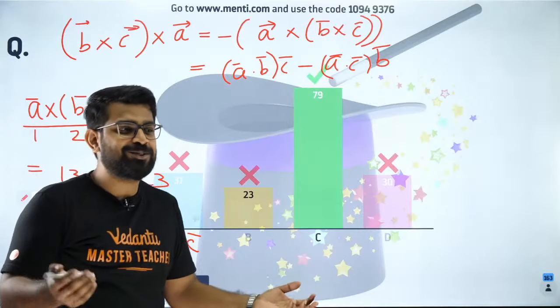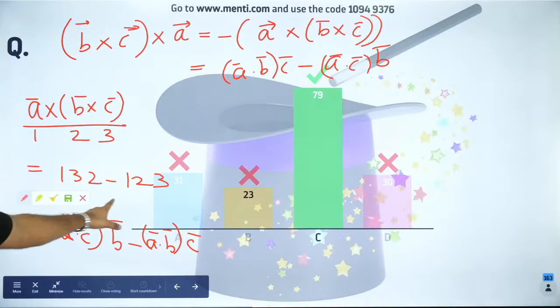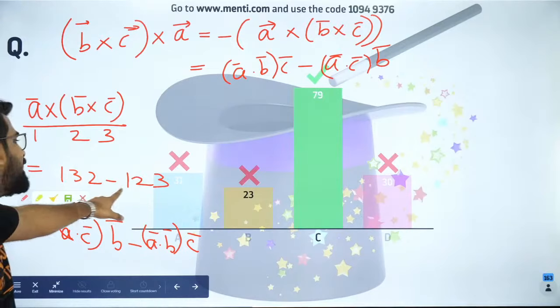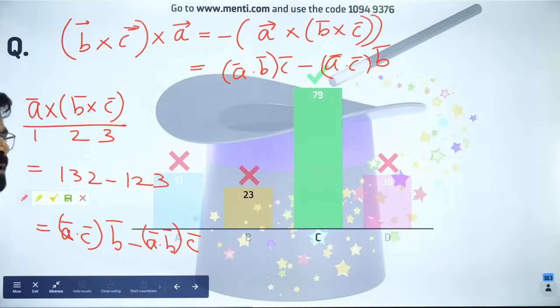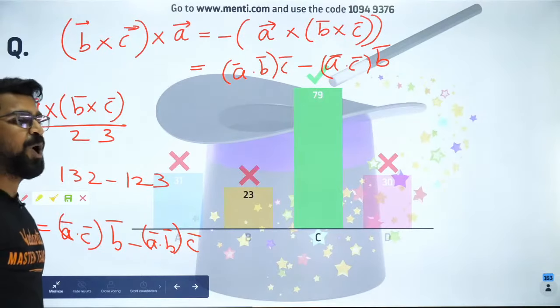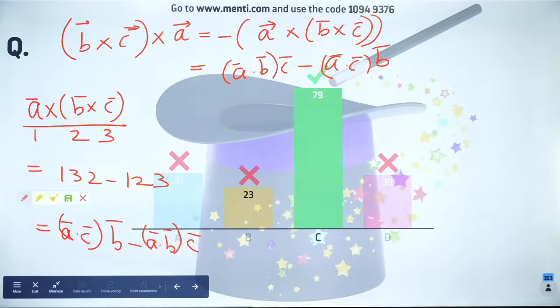Guys, I don't know Hindi, so I will teach you in mathematics. 1, 3, 2 minus 1, 2, 3. That's how I remember it. Okay, I hope you enjoyed it. You can take this also and make a note of it. Or if you feel that method is also easy, then keep it like that. Whatever is easy for you. Ultimately, it doesn't matter how you learn it, as long as you know it, it's fine. Got it? Lovely people. You guys are awesome. Brilliant. So guys, shall I move forward?